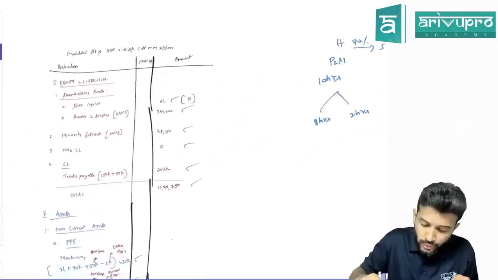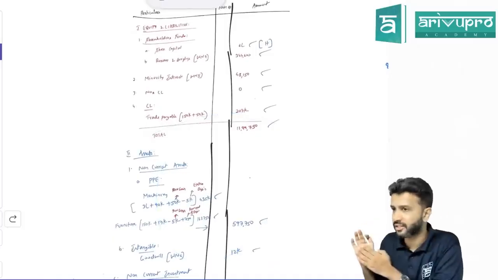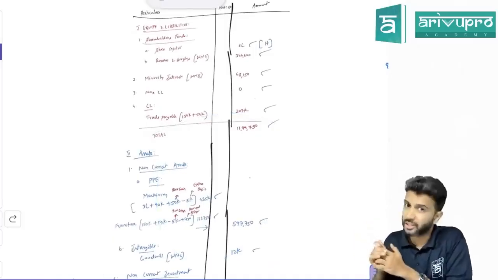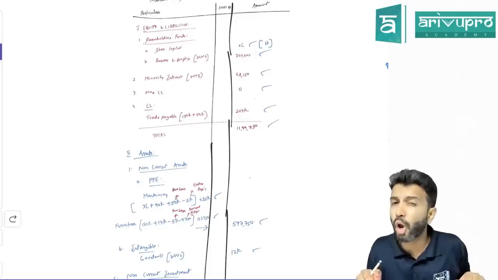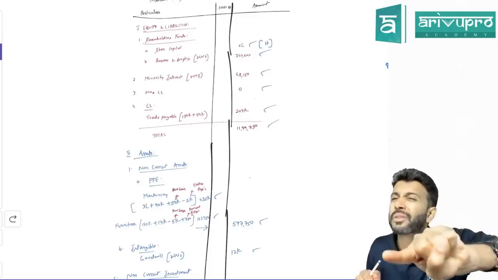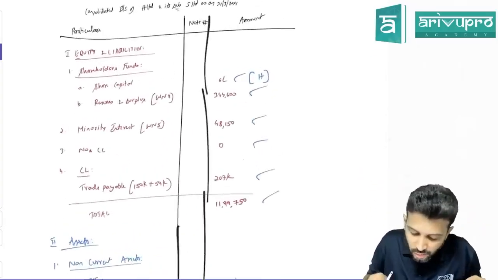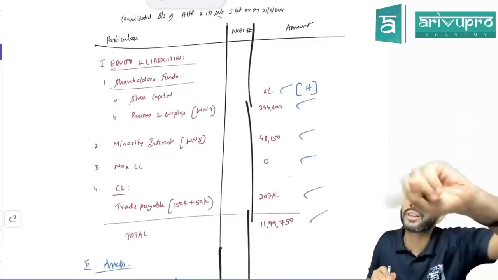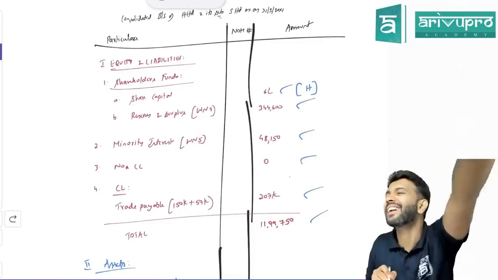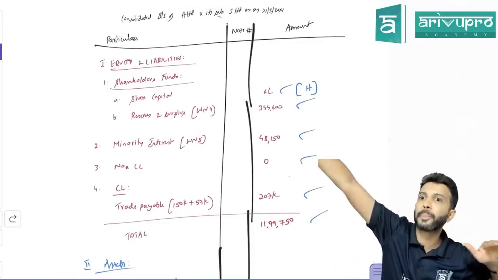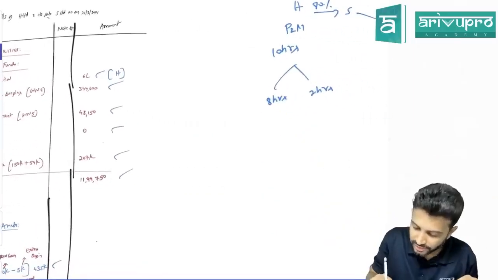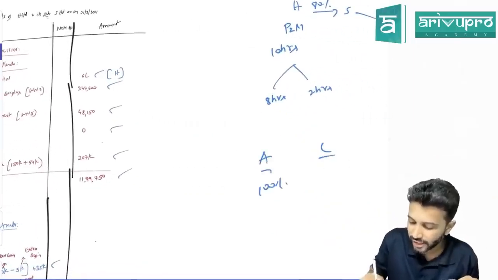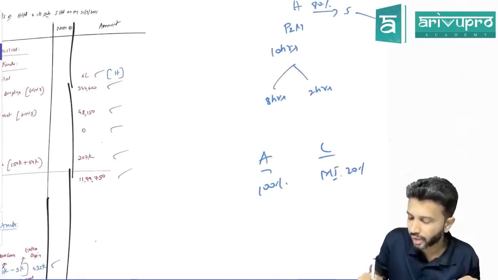So you may be showing 100% of assets, but does 100% of the assets belong to the holding company or only 80%? 80%. That's the reason the 20% entitlement you show on the liability side as minority interest. On the asset side, you're showing 100%. On the liability side, you're showing minority interest for 20%.